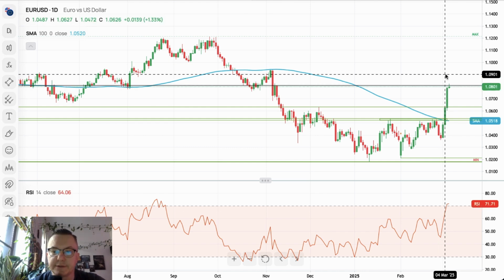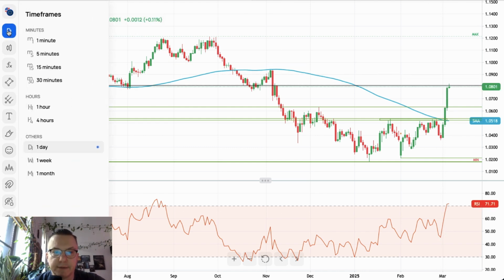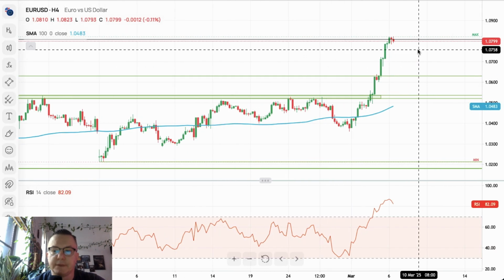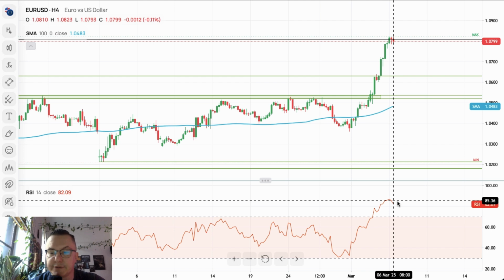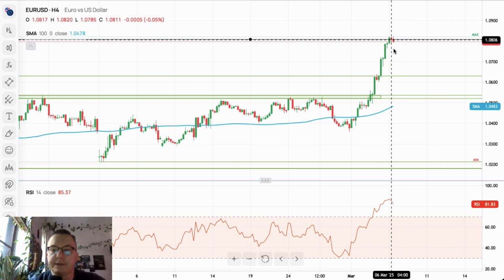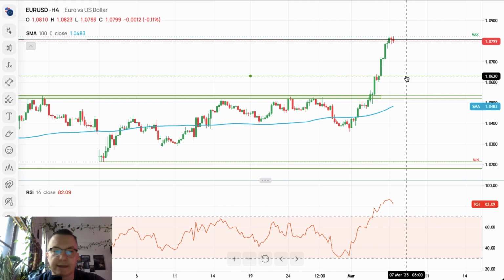So please notice the situation when the market might be very, very susceptible to pullbacks. Okay, on the 4-hour chart, obviously we are extremely overbought at 86 points right now. So please pay attention to the technical supports as we might move lower, especially if the ECB will not deliver the cut.